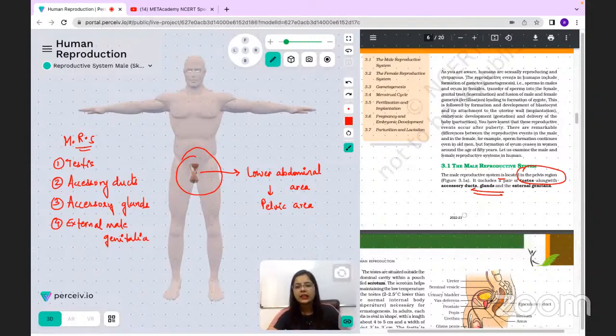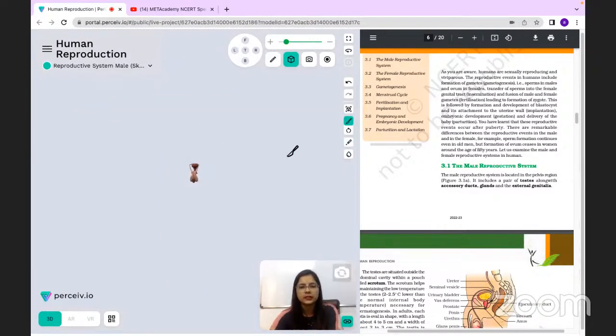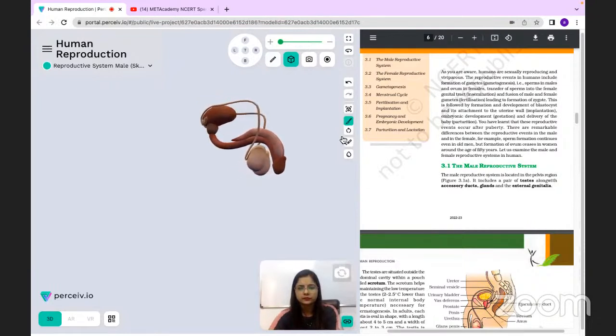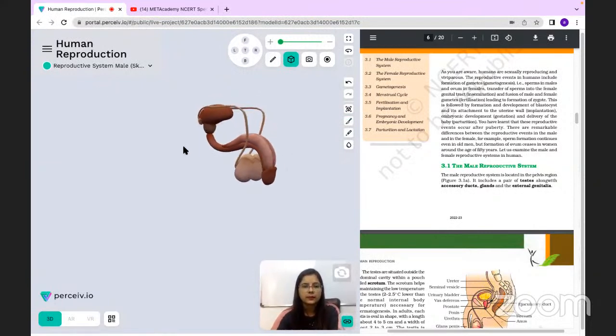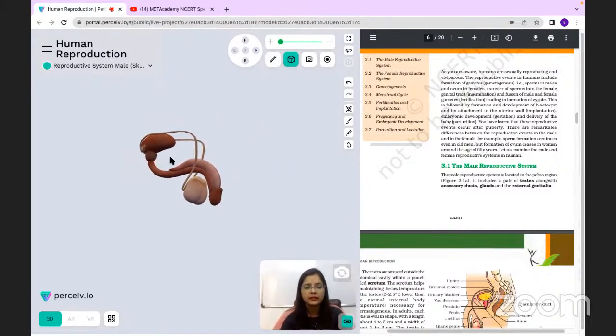Now let us see कि testis का location exact कैसे होता है and why it is important with that part. And for seeing that purpose, we can just slice out this part. ये skin part हम हटा सकते हैं, and we can just maximize this model a little bit. Like this, okay, and we can just flip this model. All right, and yeah, so we can just shift this model in the center so that it becomes convenient for you. ये होता है, ठीक है.